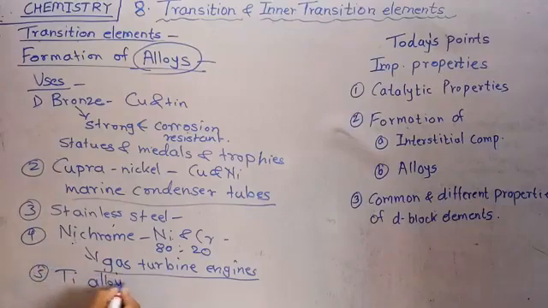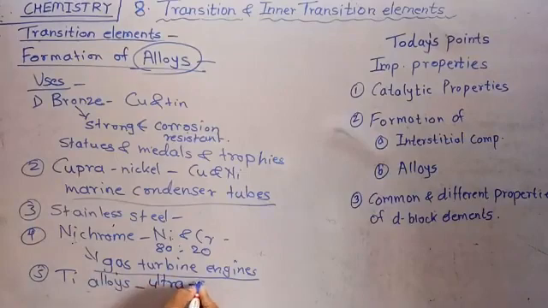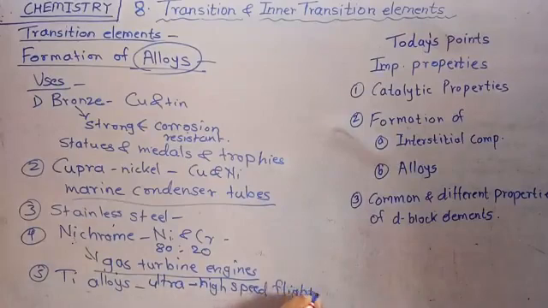Titanium alloys are used for ultra high speed flight and fireproof bulkheads.